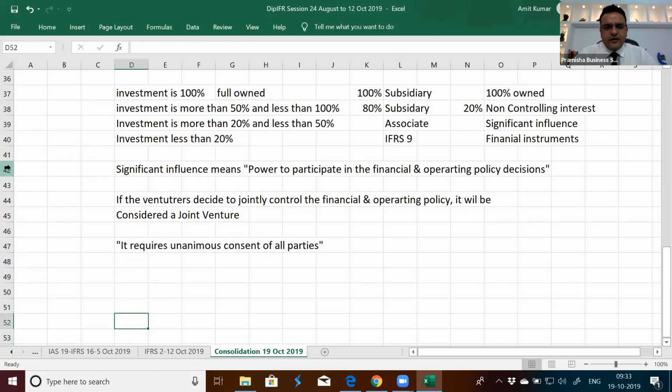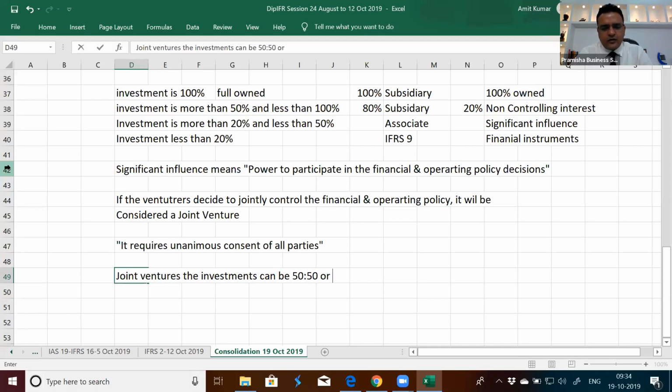Joint ventures can have investments between venturers that can be 50-50, or it can be 20, 20, 20, 20, 20, or it can be 25, 35, 30.